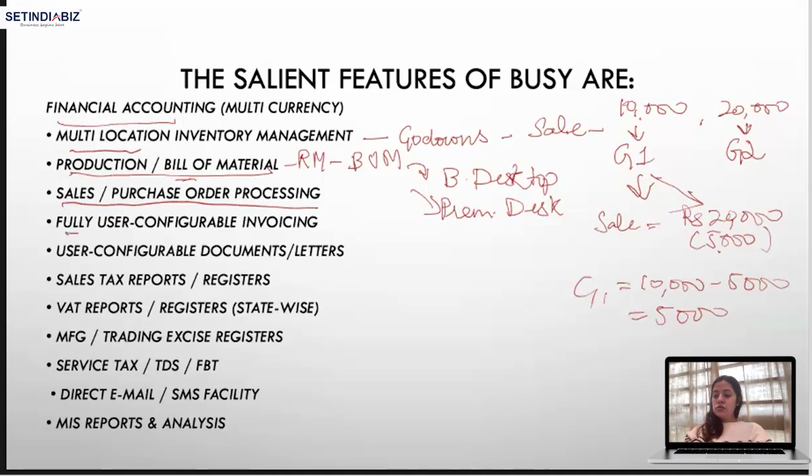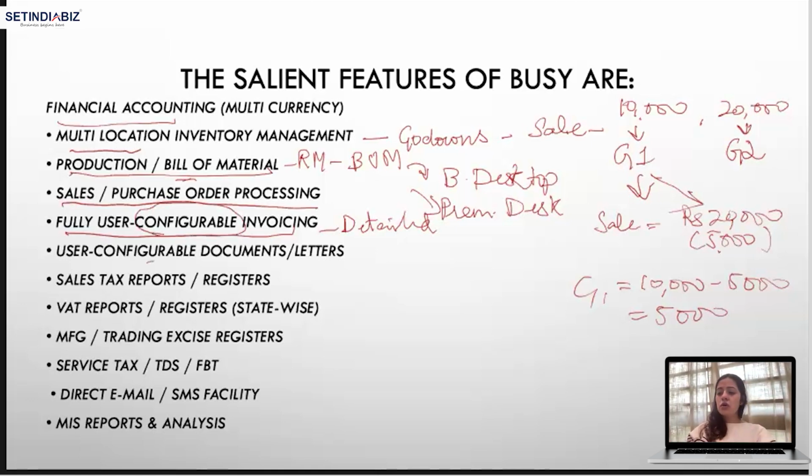Then we have fully user configurable invoicing. Fully user configurable invoicing means detailed invoicing. Detailed invoicing means everything is mentioned on the invoice, right? Whether it is the GST number, how much GST on which product, whether IGST is applied or CGST and SGST are applied. This is about tax. Then we have the details of the seller and the details of the buyer. So whatever you want to see on your invoice, you can configure accordingly. It can be customized.